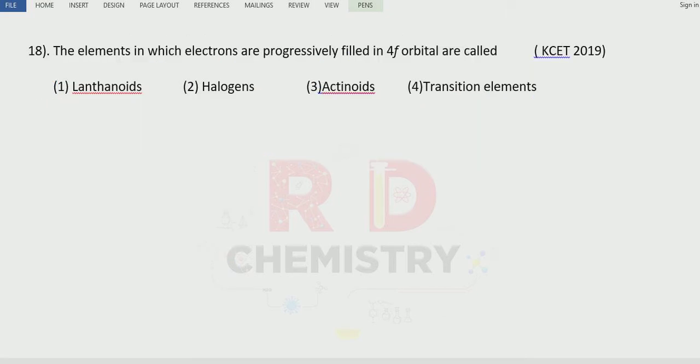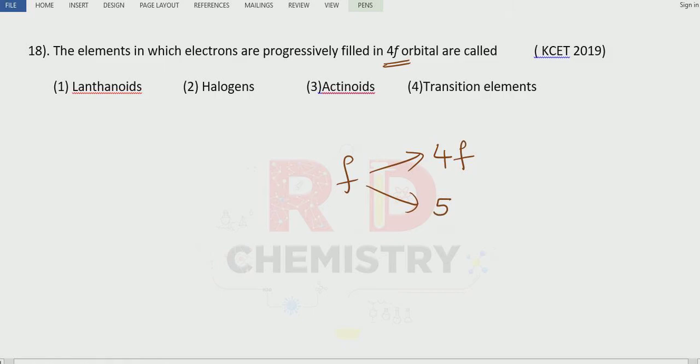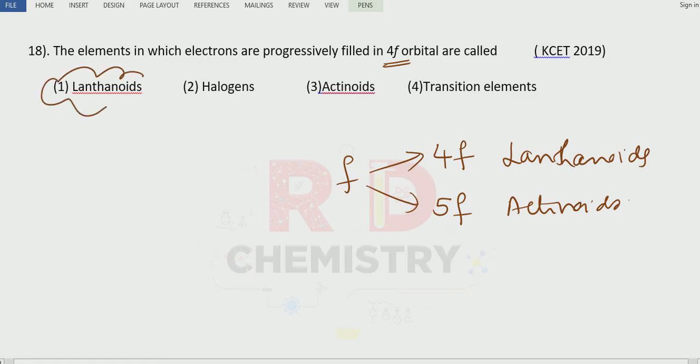Question number 18. Elements in which electrons are progressively filled in the 4f orbital. When I say 4f orbital, it is the f block. In the f block, there are two series. Electrons can go into the 4f and electrons can also go into the 5f orbital. If they go into the 4f, then it is known as the lanthanoid series. If the electrons enter the 5f orbital, then they are called the actinoid series. So what is the answer? The answer is option number 1 here. Clear?